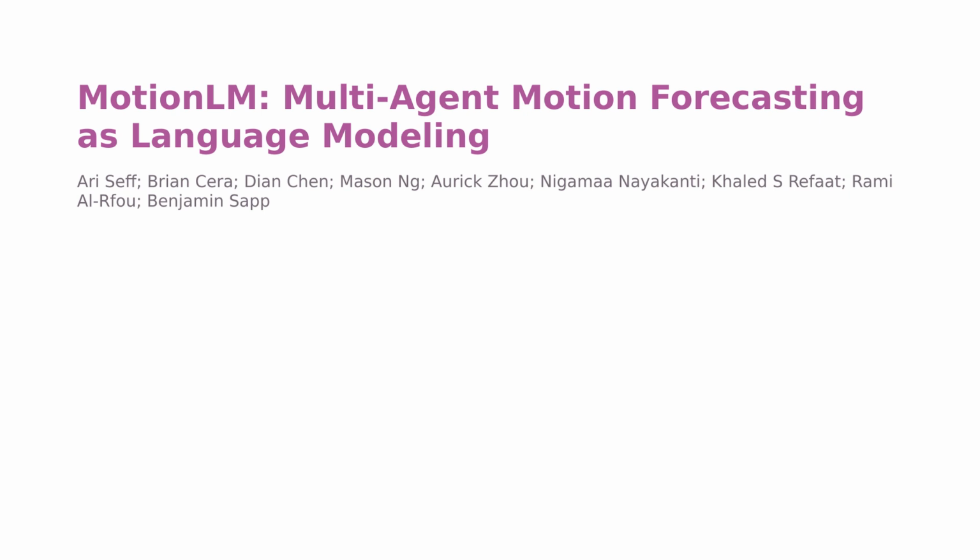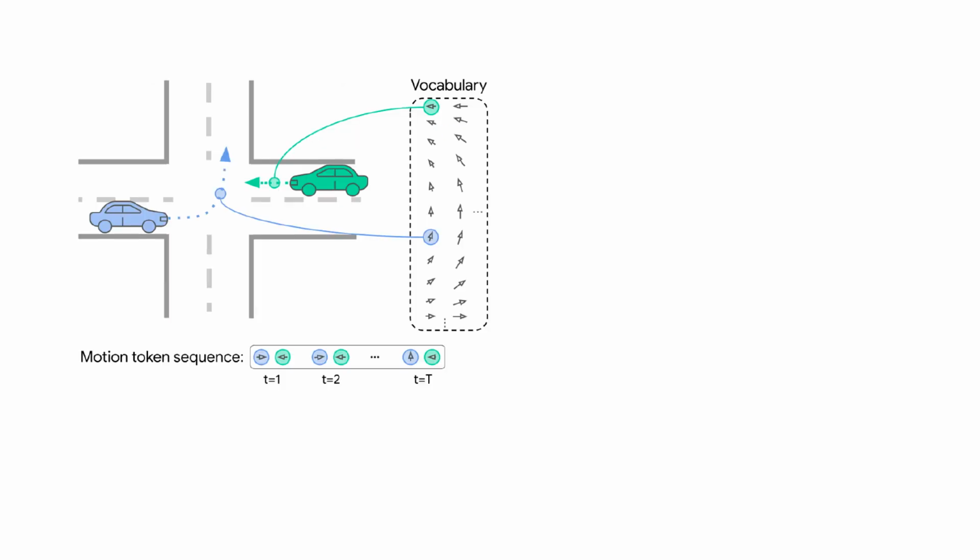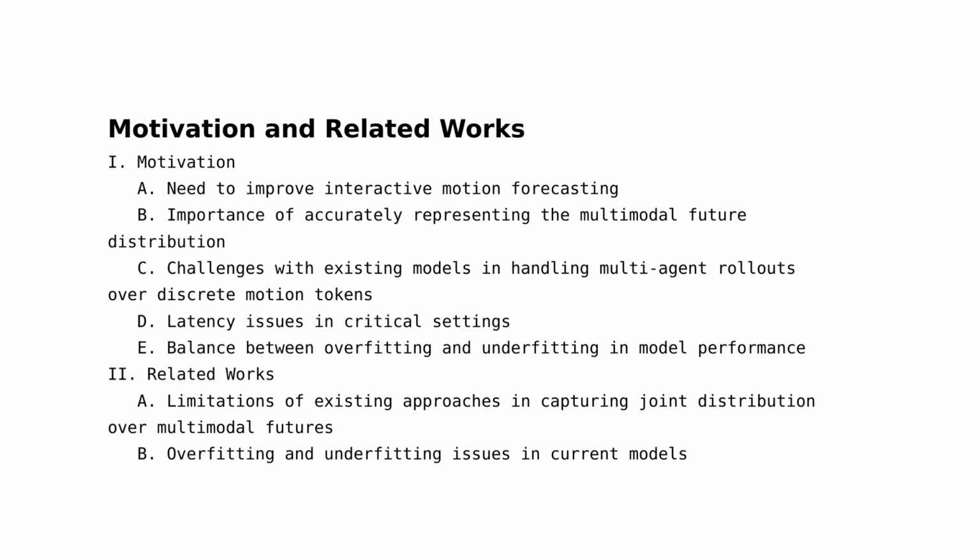Hello everyone. Today we are going to talk about MotionLM, multi-agent motion forecasting as language modeling. The motivation for this research is rooted in the need to improve interactive motion forecasting. The goal is to generate a sufficient number of samples to accurately represent the multimodal future distribution. This is crucial as existing approaches have shown limitations in effectively capturing the joint distribution over multimodal futures.